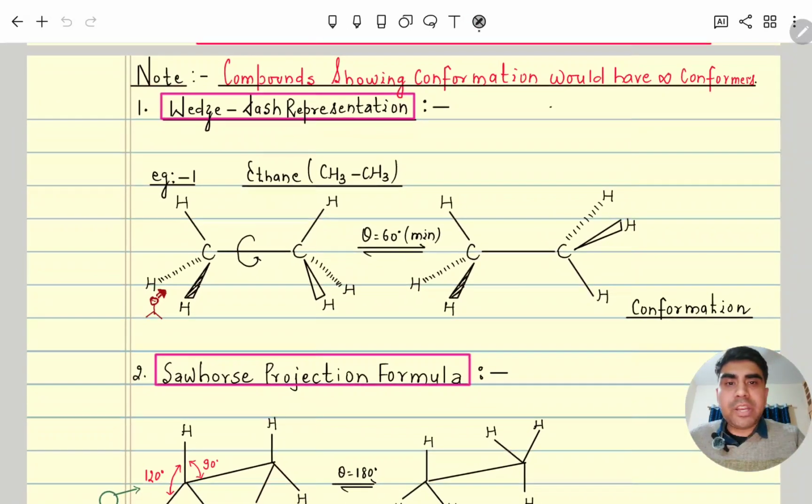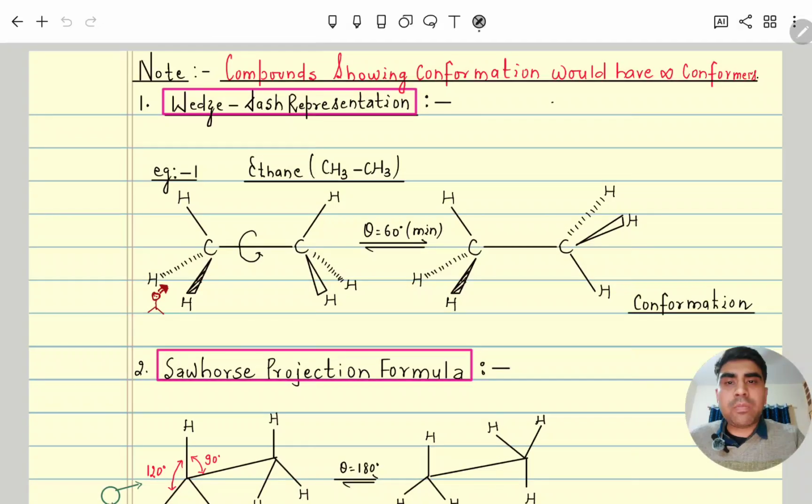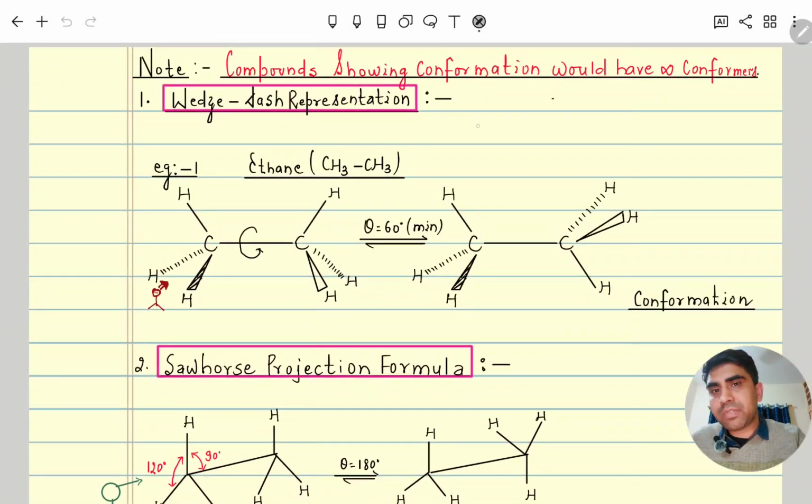Now any molecule in space is 3D, so to represent it in 2D, there are some ways we can represent it. The first representation is the wedge-dash representation; a 3D molecule we can represent in 2D. Like ethane, which has sp3 hybridized carbon. You can see here this line is called a dash and this one is a wedge.